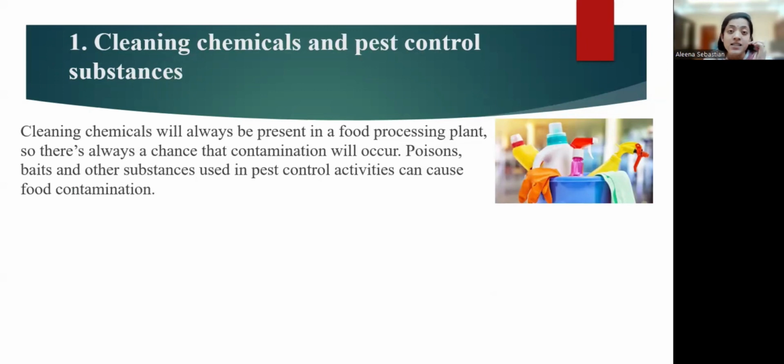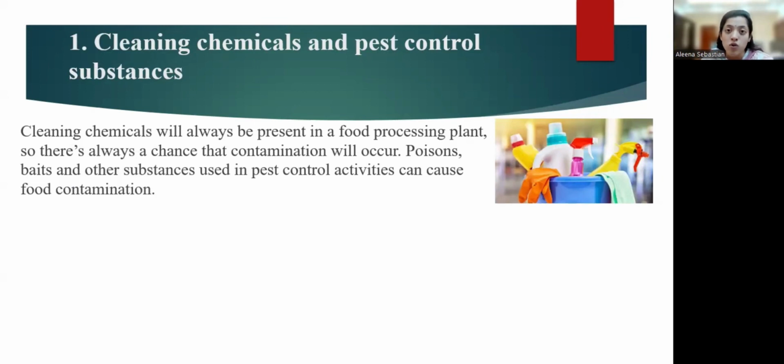When we handle these chemicals, we have to be very careful. If there is any spillage or leakage, we make sure that it is cleaned at that time itself. We don't keep it for afterwards. We have to clean it at that time itself. Cleaning chemicals will always be present in any food processing plant, so there is always a chance of contamination through cleaning chemicals.